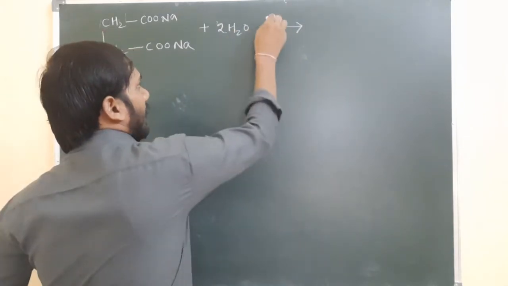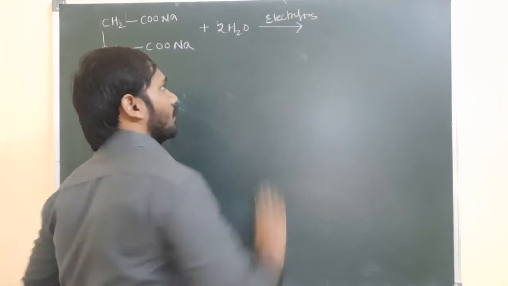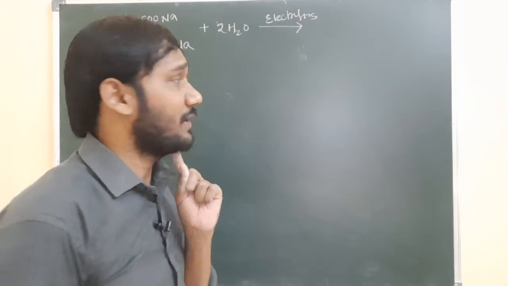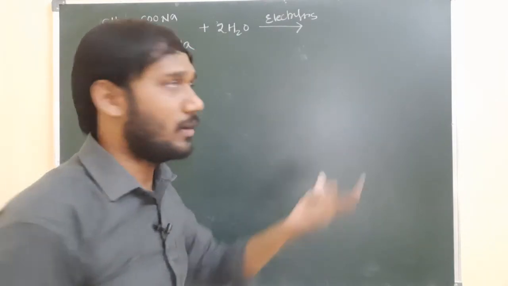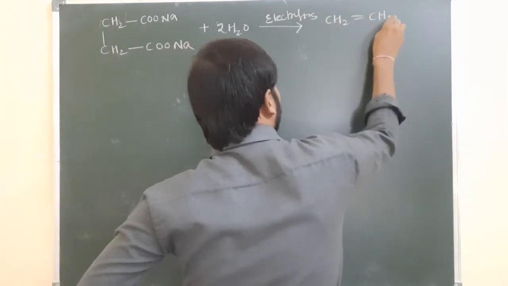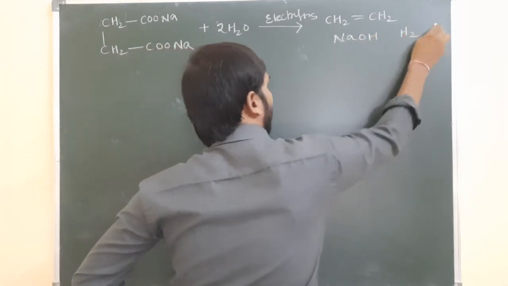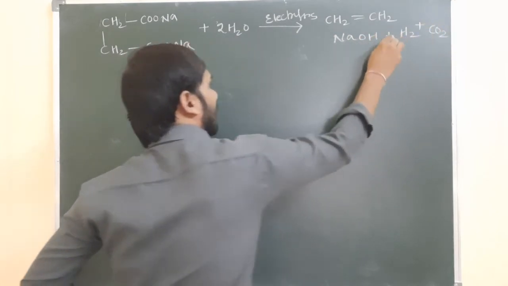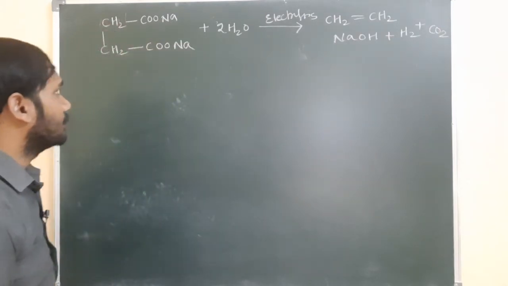So what I am doing is the electrolysis process, and what products are forming? Hydrogen is forming, carbon dioxide is forming, sodium hydroxide is forming, and alkenes are also forming. CH2 double bond CH2 is forming, and NaOH is forming. At the same time hydrogen is forming, and carbon dioxide is also forming. These are the products forming. So let us see here.